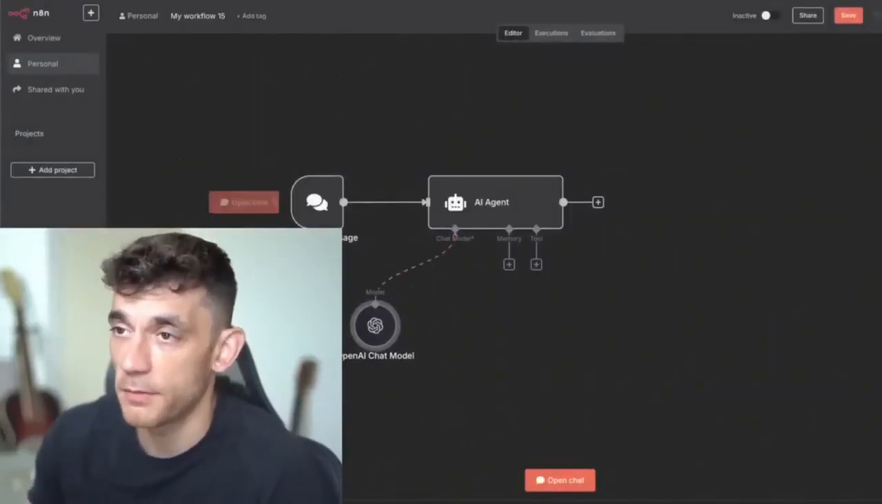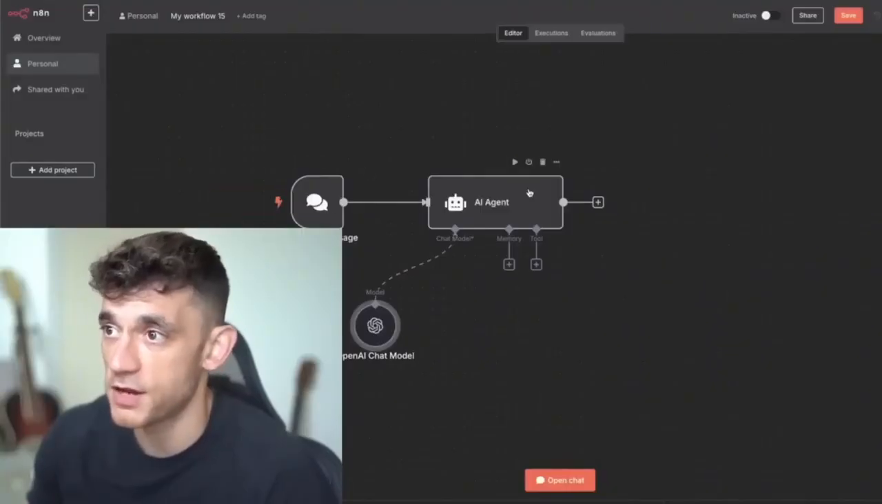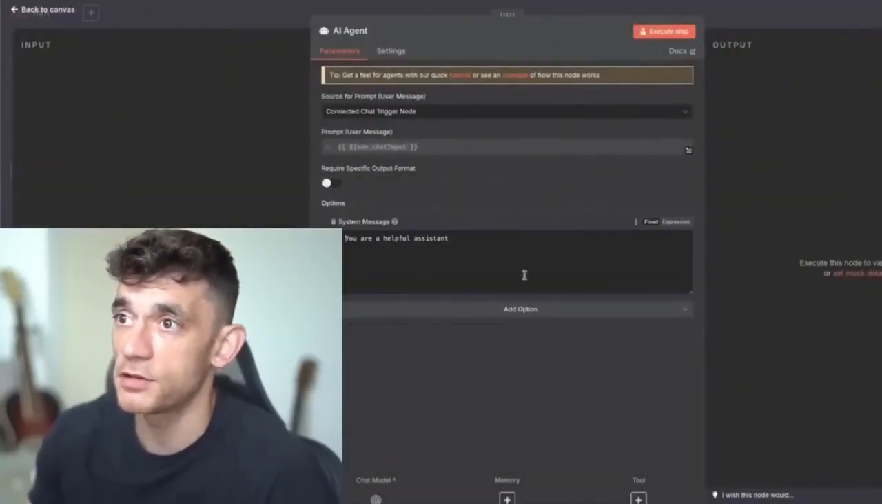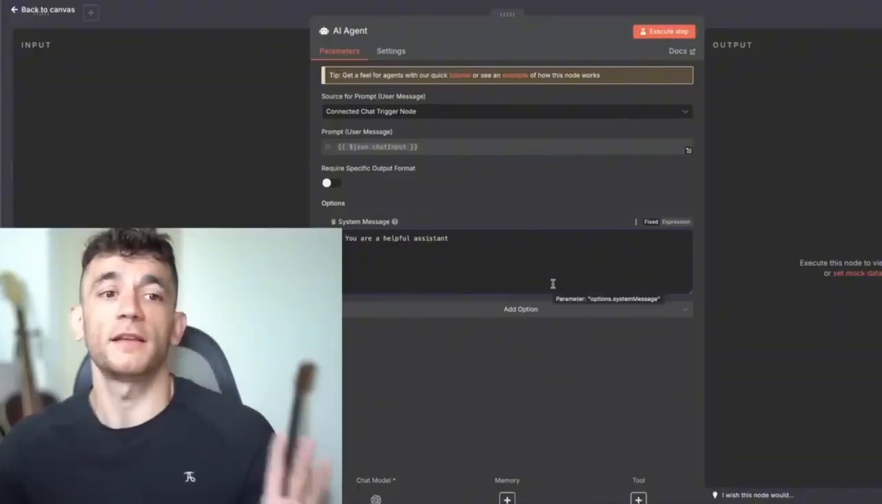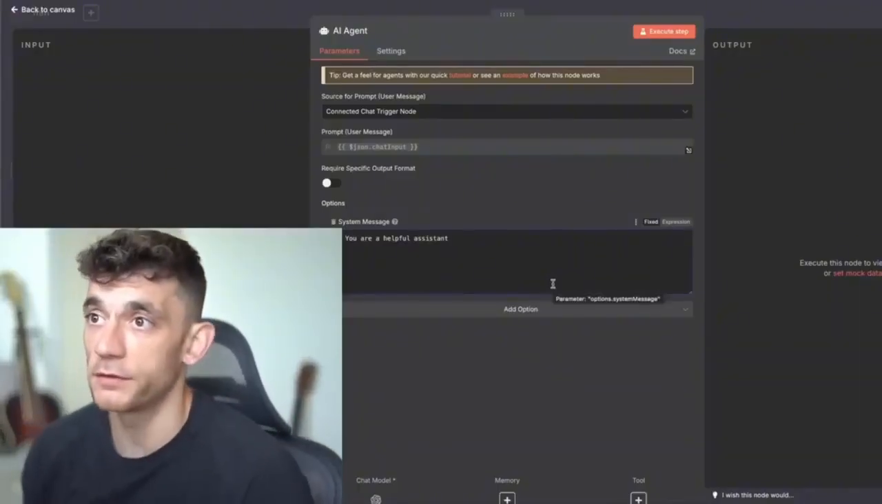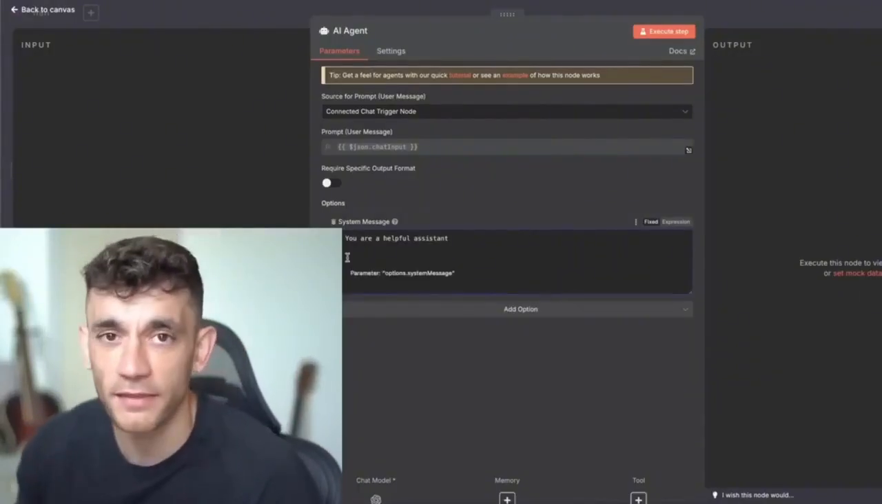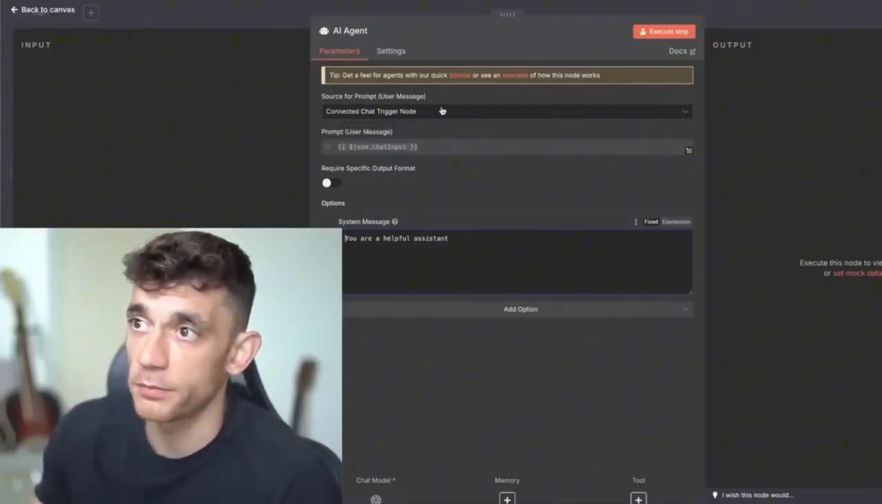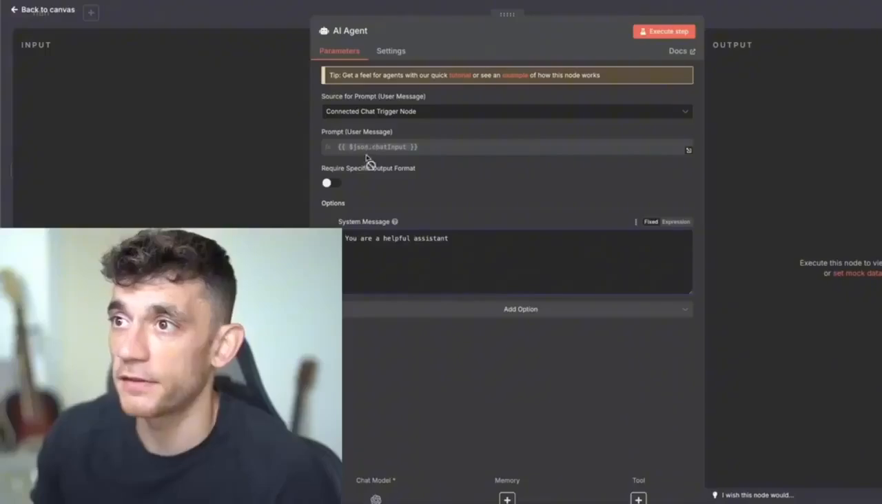So we've got the OpenAI chat model. That's going to run when we run the chat. Inside the AI agent, what we're going to do is select system message. And from here, you can basically tell your agent whatever you want it to do. Now, you might be wondering, okay, but where does it get the instructions on what to do next? So what you can do over here is select a prompt, use a message, and inside this section, we've got the chat input.